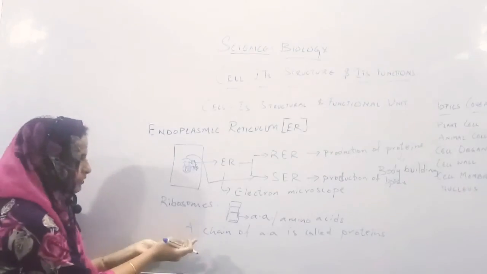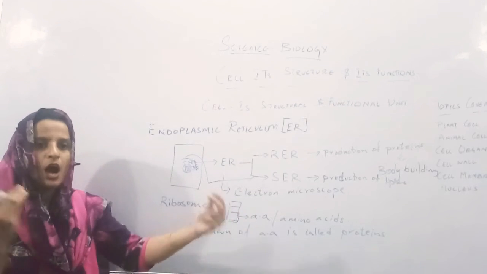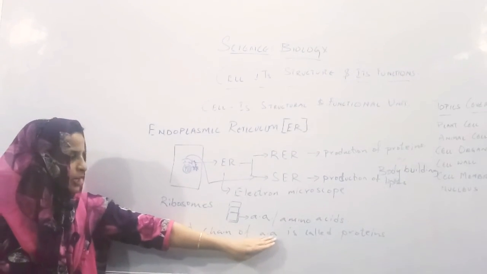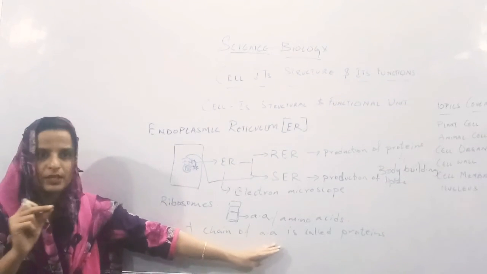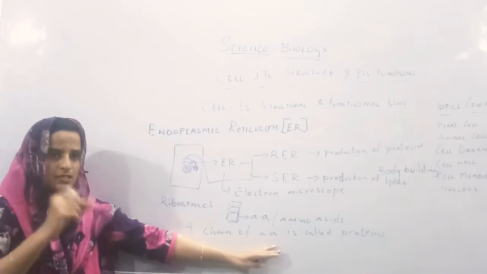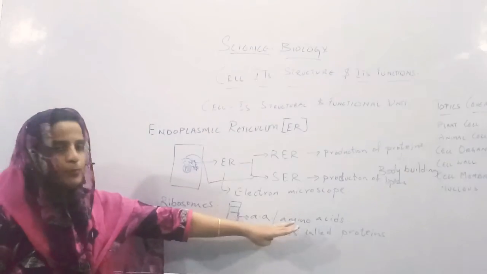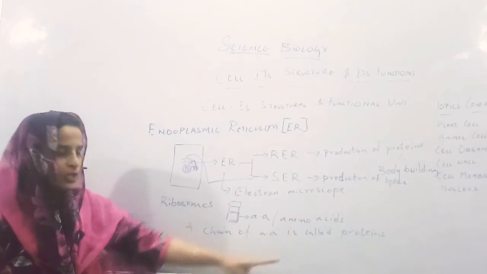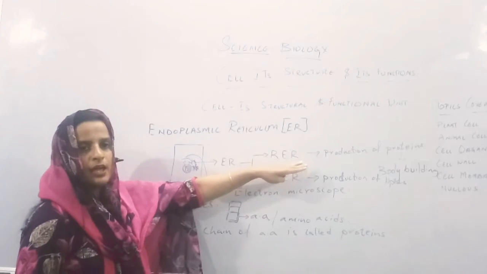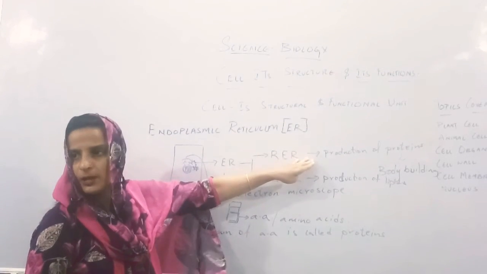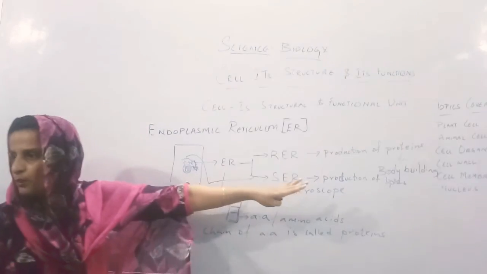So even a protein is also a long chain. How is it formed? It is formed by a chain of amino acids. Each brick is nothing but one amino acid. A chain of amino acids is called a protein. And who is producing the proteins? Ribosomes. These ribosomes are present on the rough endoplasmic reticulum, and they are helpful in the production of proteins.